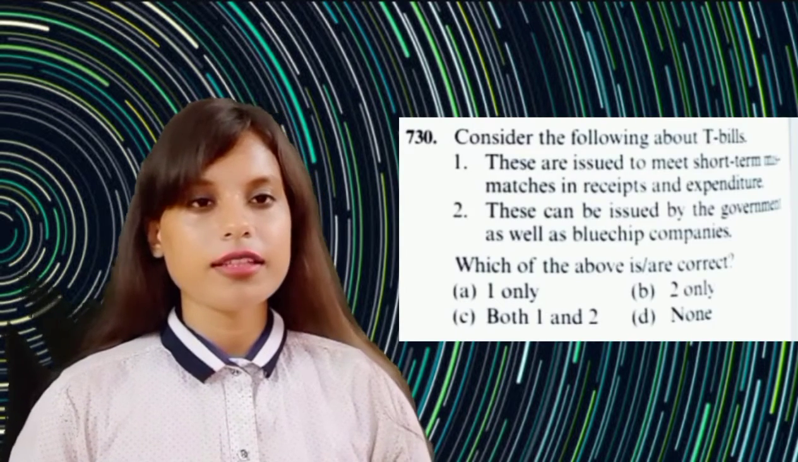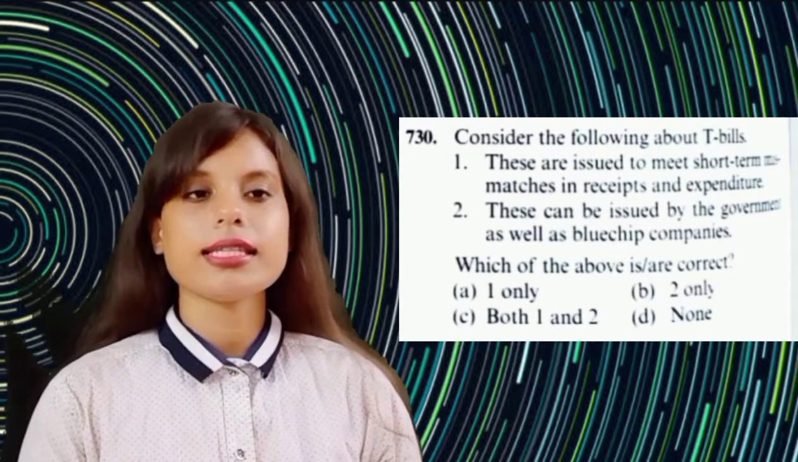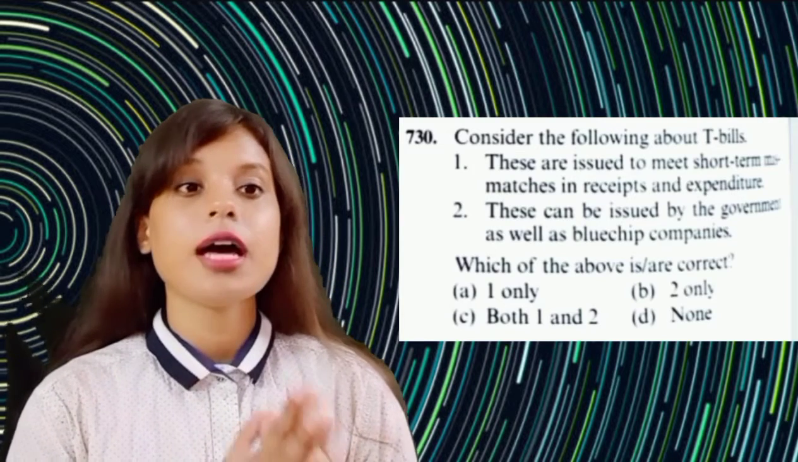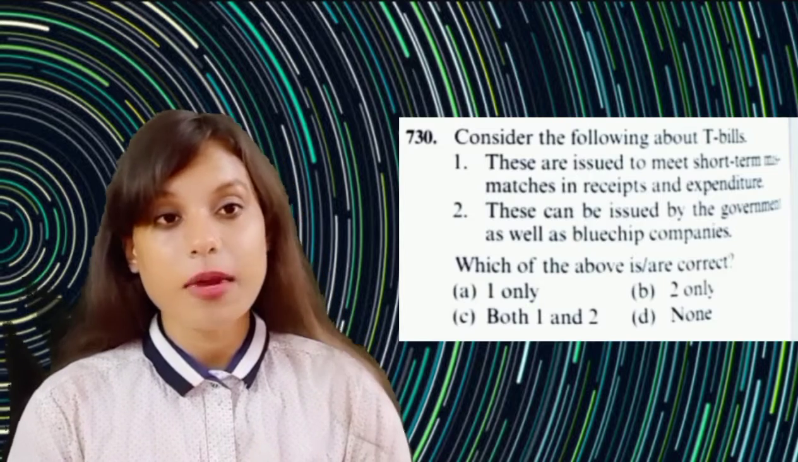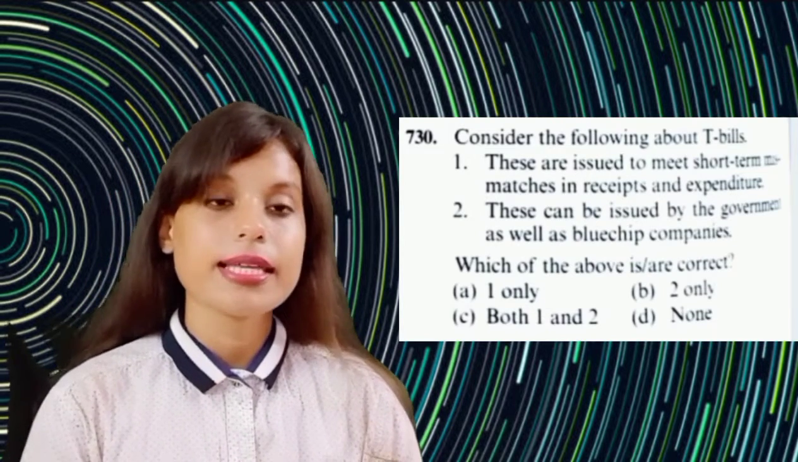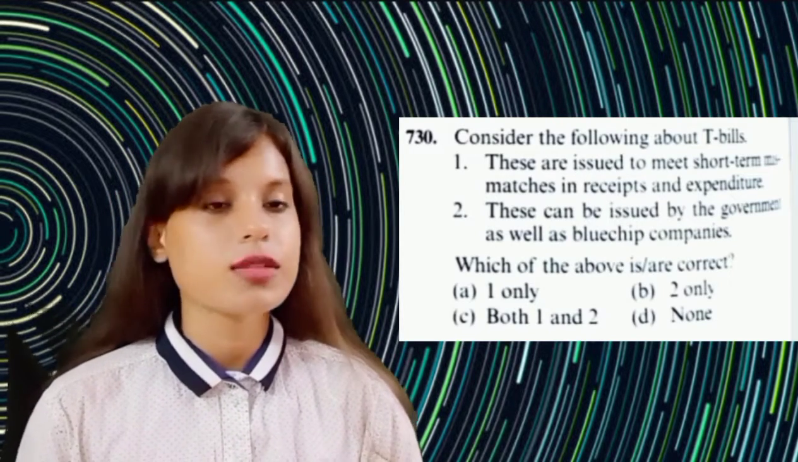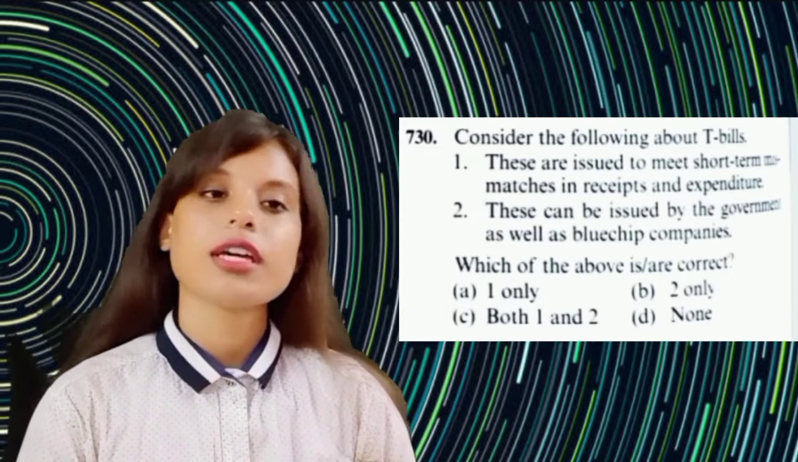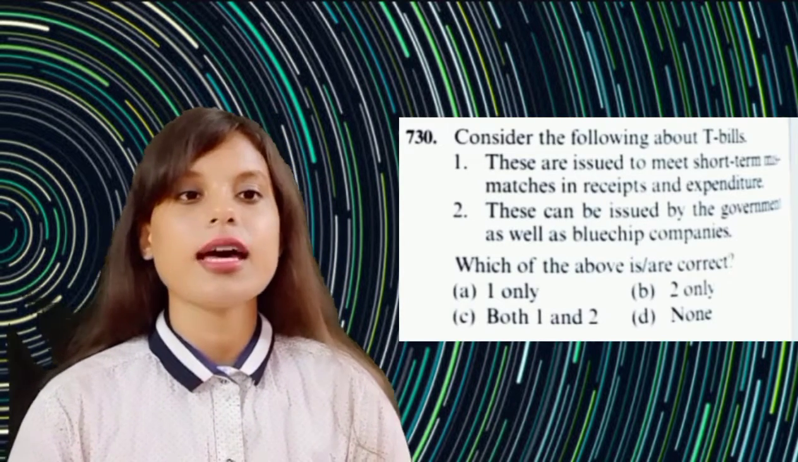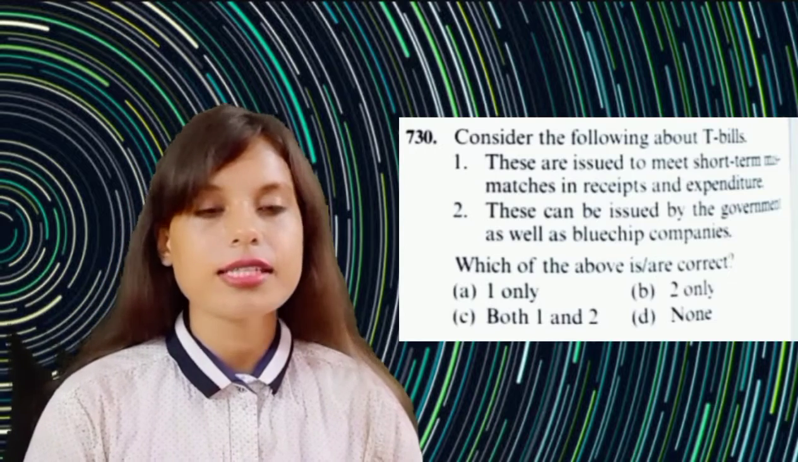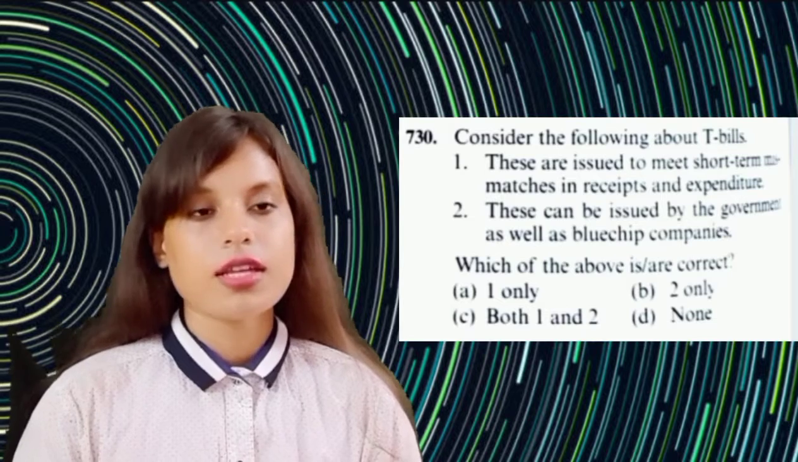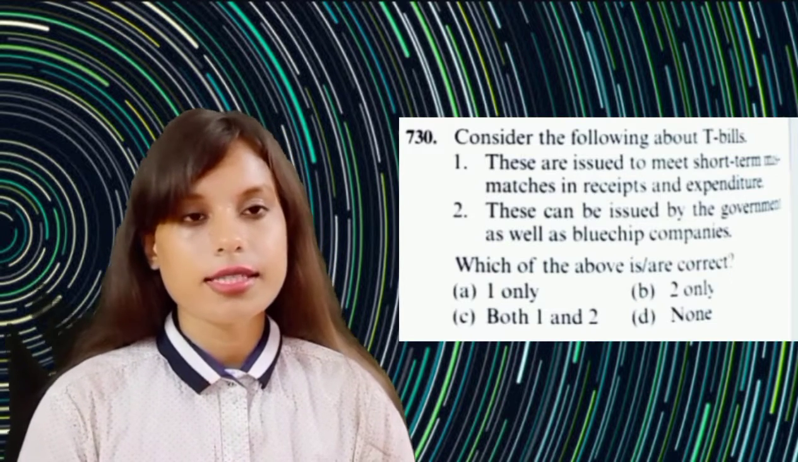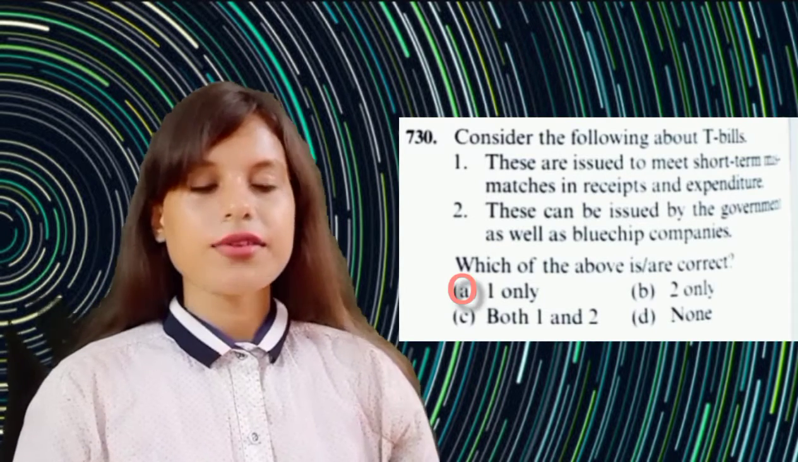Moving over to the next question, consider the following about the T-bills. Number 1 says these are issued to meet the short-term mismatches in the receipts and the expenditures. And number 2 says these can be issued by the government as well as by the blue chip companies. You can choose any one as the correct answer, or you can choose both, or you can choose none of them as the correct answer. So let us discuss the correct answer possible. The answer is number A.